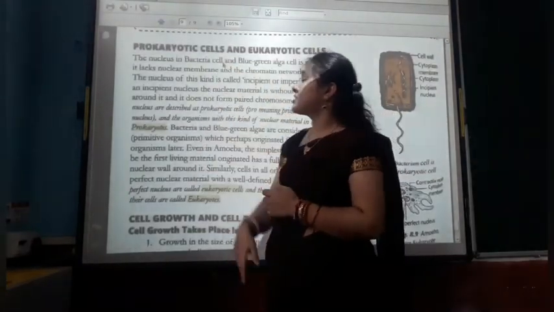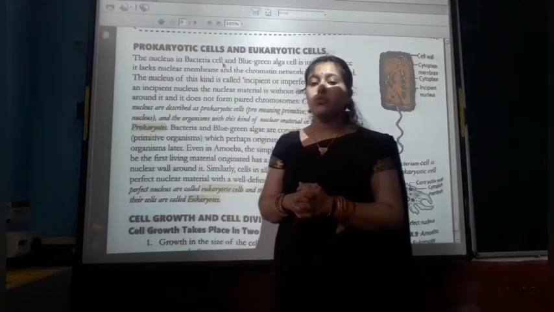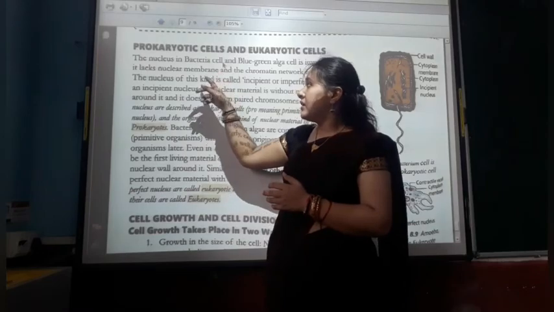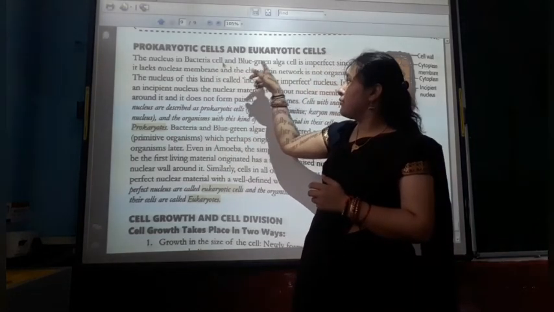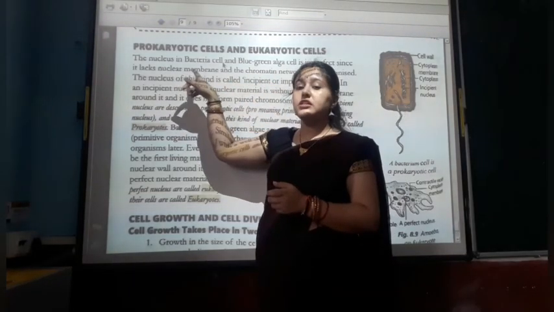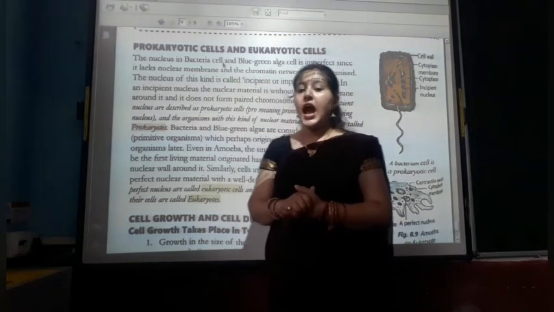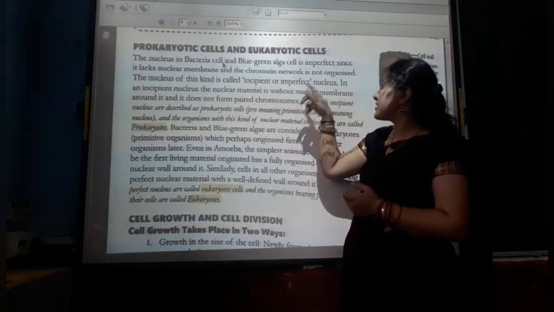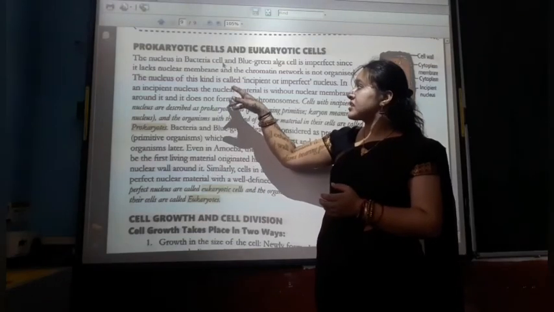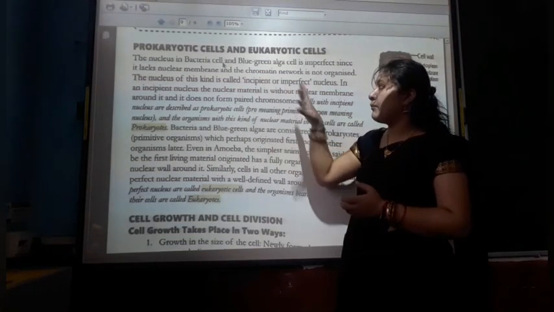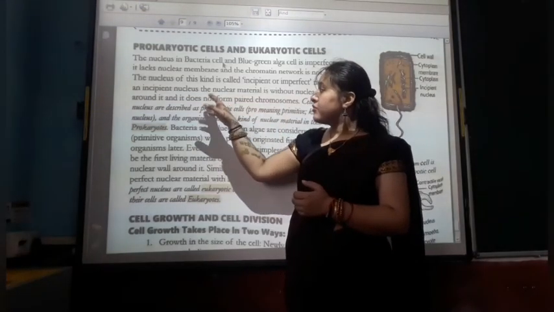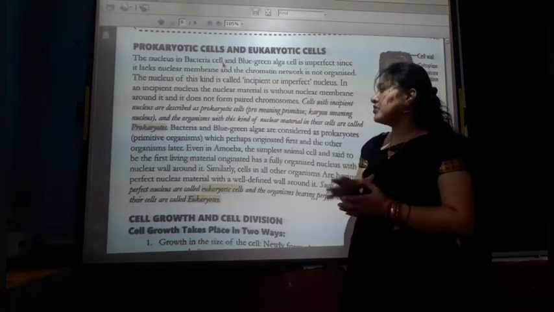Now, what are prokaryotic and eukaryotic cells? The nucleus in a bacterial cell and a blue-green alga cell is imperfect since it lacks the nuclear membrane, and the chromatin network is not organized. The nucleus of this kind is called an incipient or imperfect nucleus, where the nuclear material is without a nuclear membrane.